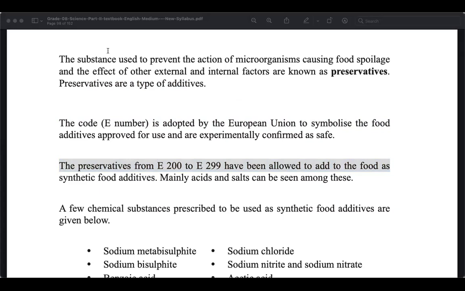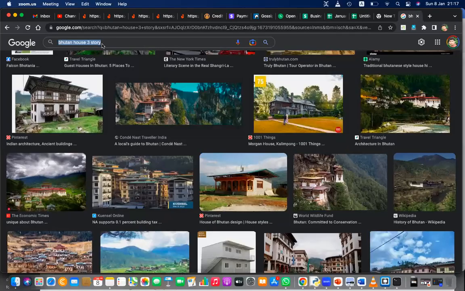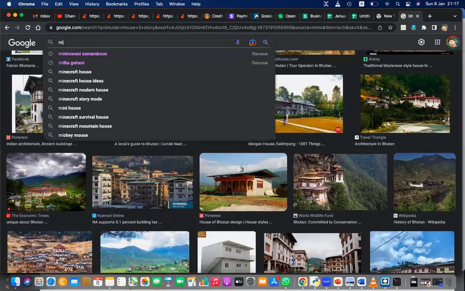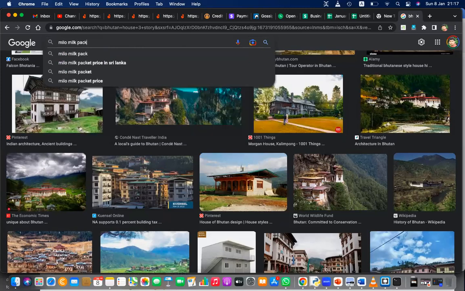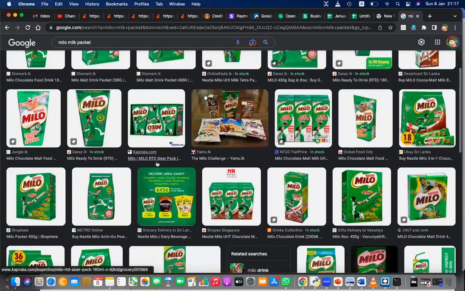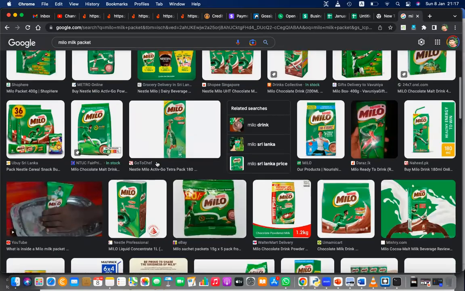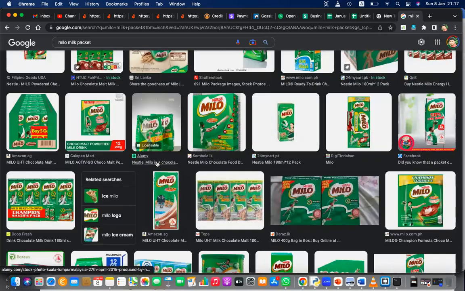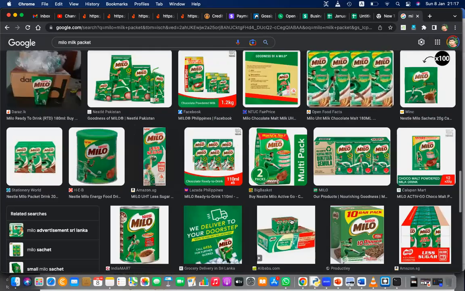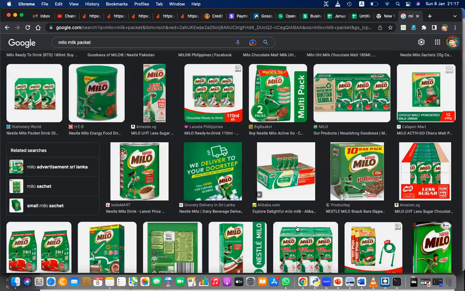I don't have one here to show. Let's search for a milk packet and see. The E number is printed on those packages. Let's look at Milo and see if there's a side that shows it. You need to see the detail side. Actually, they are only showing this side. The detail side is not visible. But if you see the actual packet, there is a small detail side.